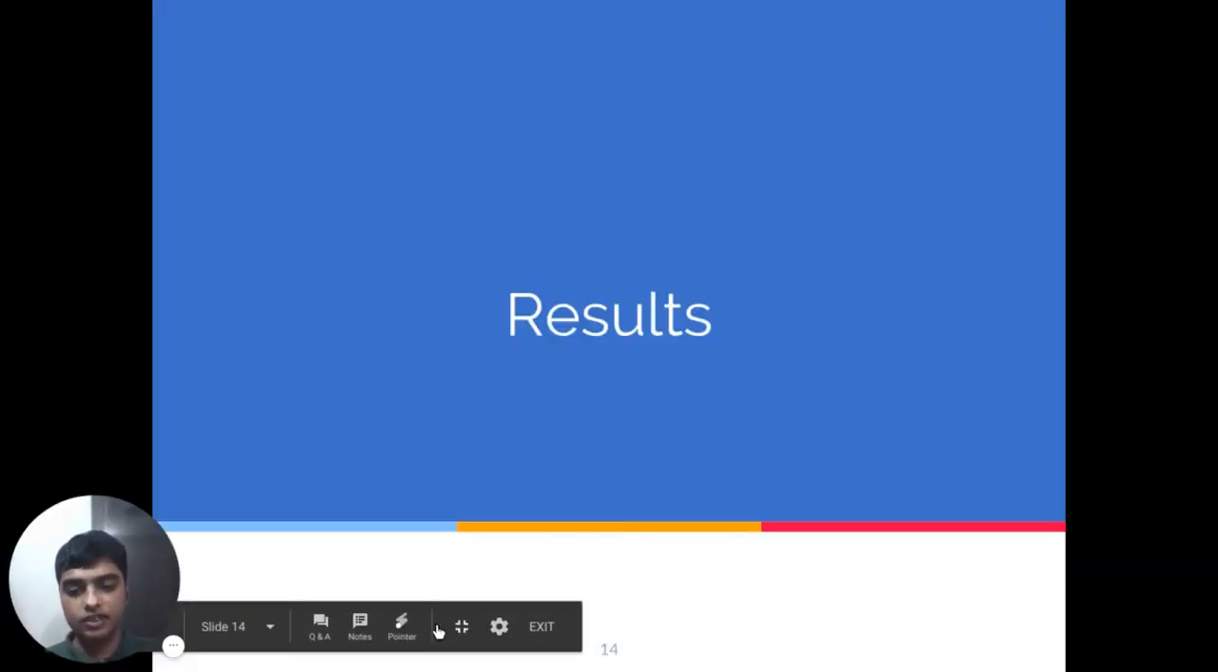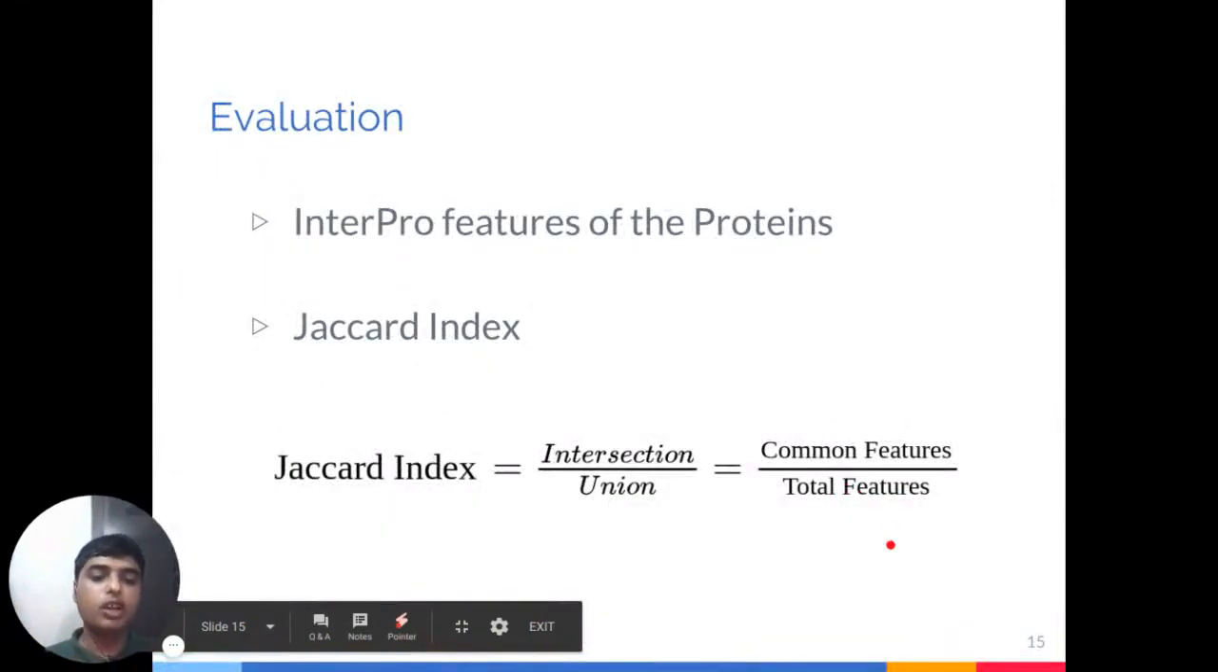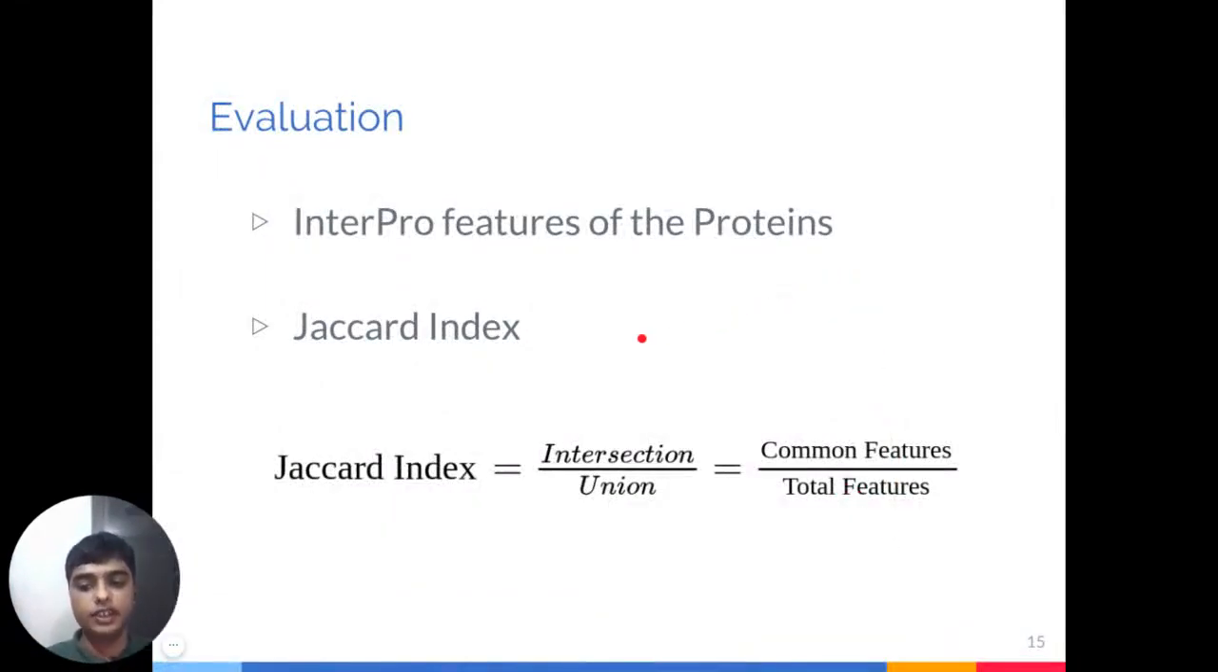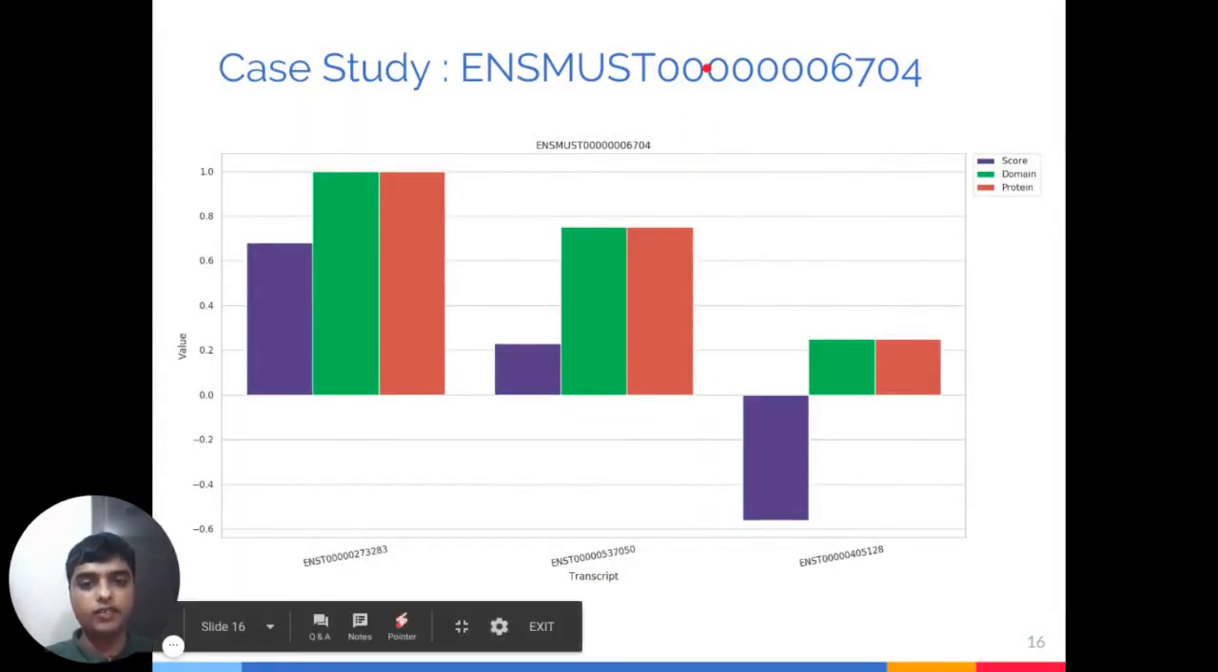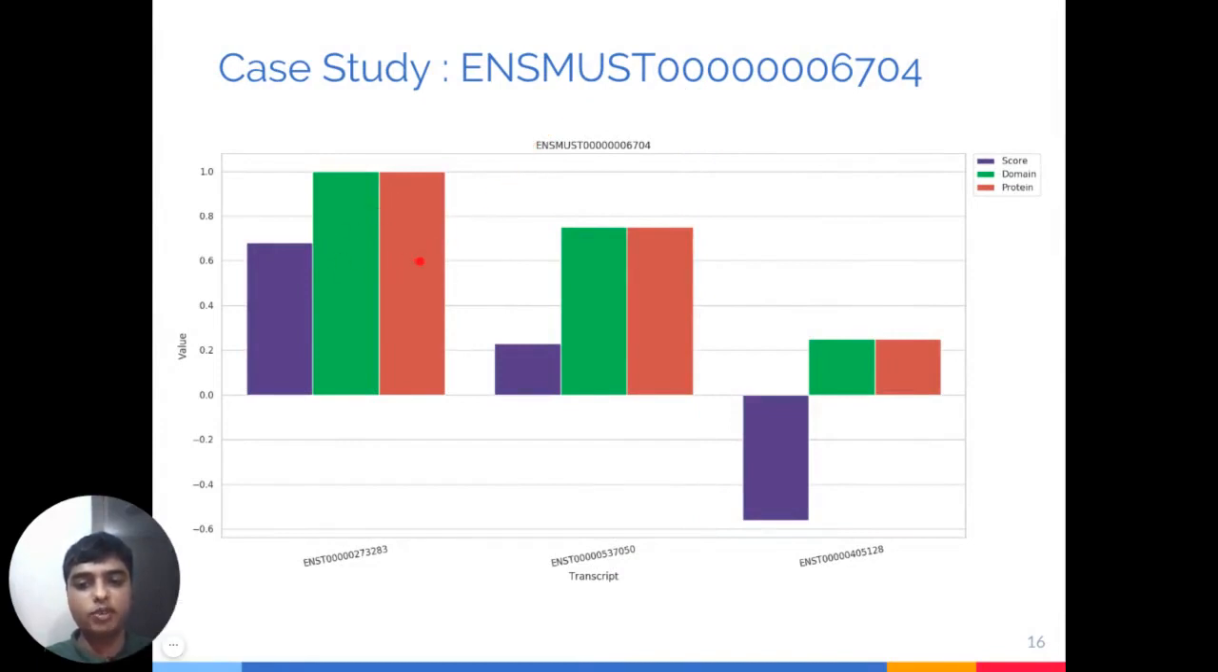Here I will demonstrate some of the results. To evaluate our algorithm, we collected the InterPro features of the proteins and then computed the Jaccard index, which is the ratio of intersection over union. Now, if we study this transcript, we find that the similarity of domain features and protein features of the first ranked one is 100%. For the second ranked one, it drops to around 75%, and the third ranked one is around 25%. This is what we expect. Thus, our algorithm has successfully ranked the transcripts based on their similarity.